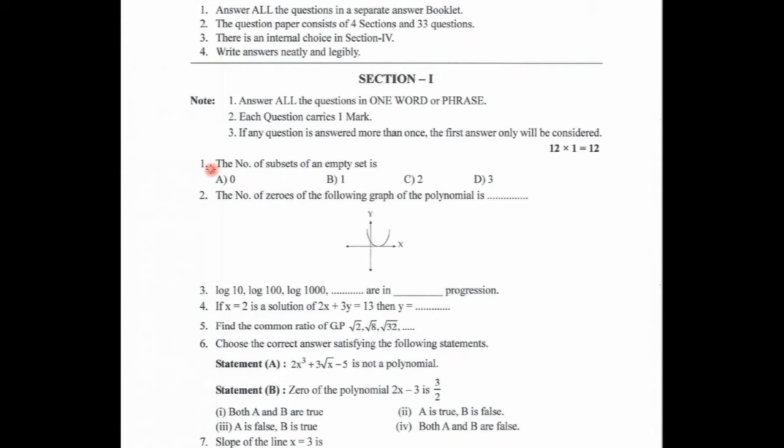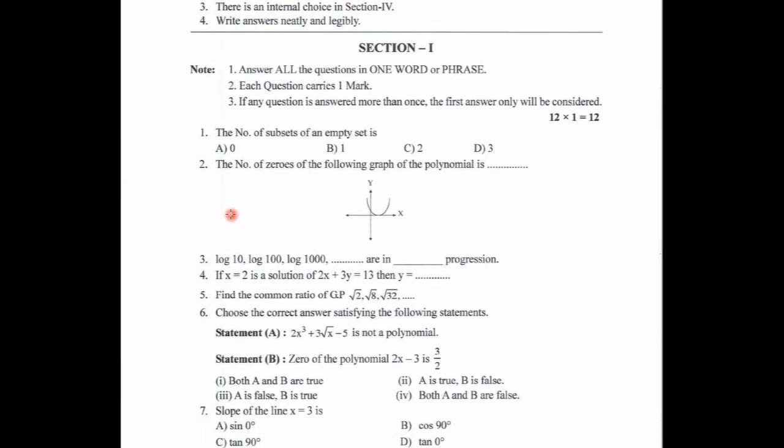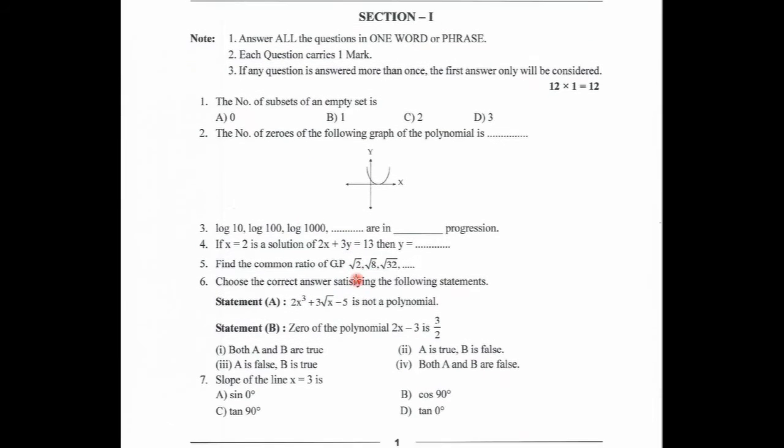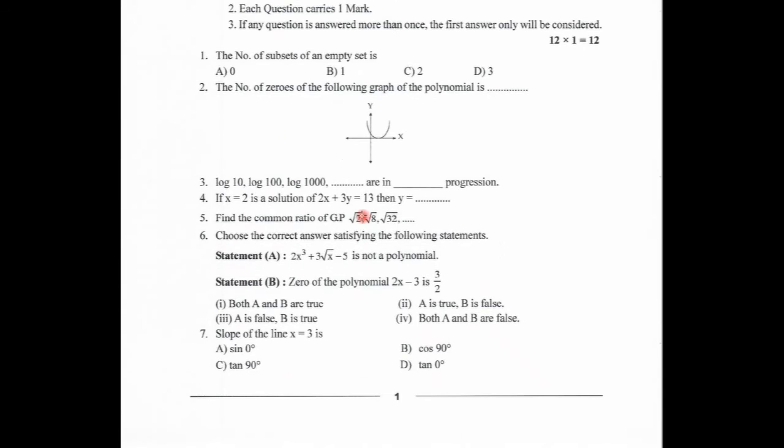The first problem is the number of subsets of an empty set. This problem is based on the sets chapter. Second one is given in the polynomials chapter. Third problem is based on progressions.